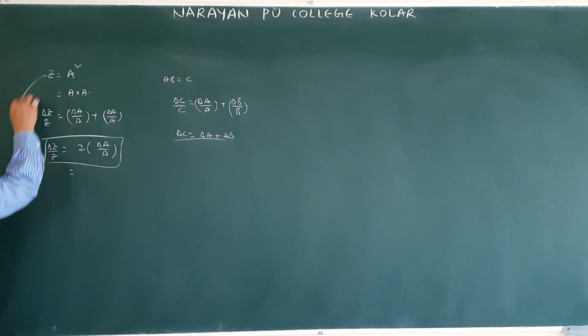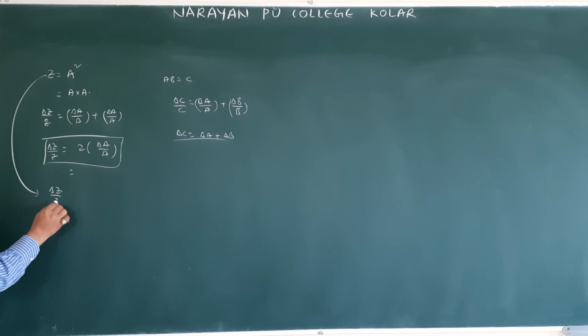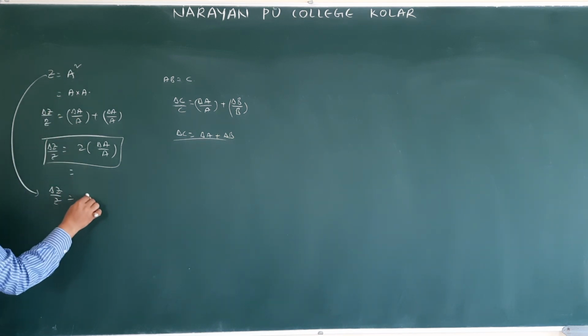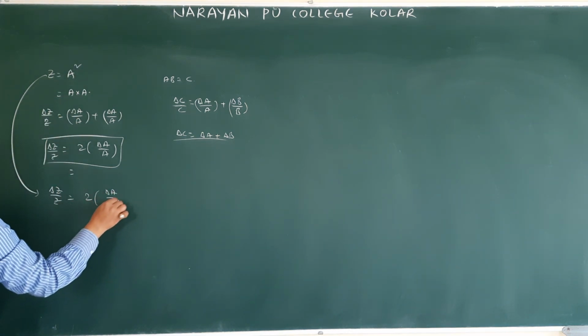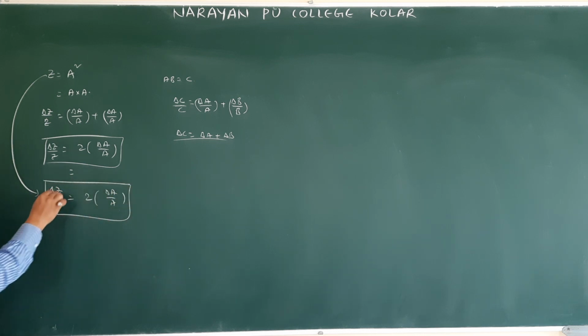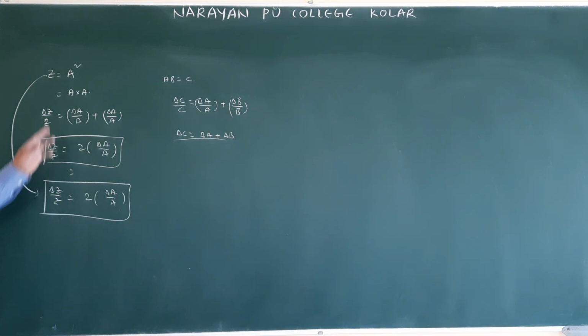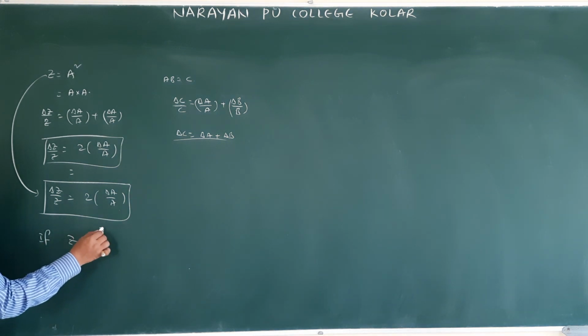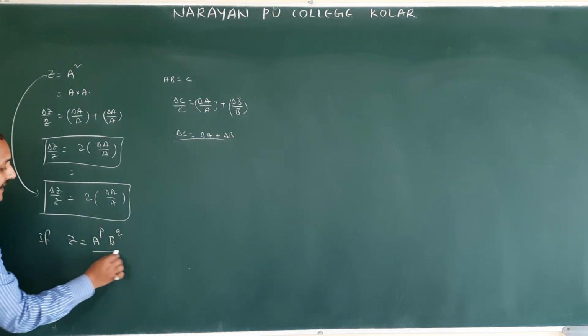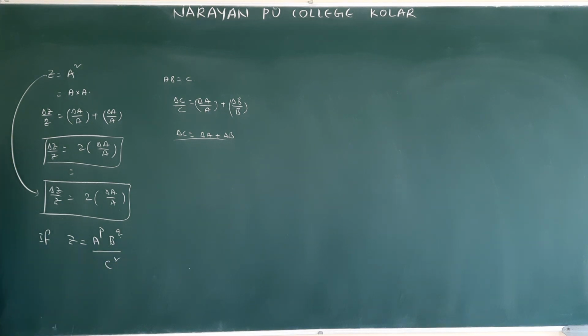How much power is there? Delta Z by Z is equal to, here power is 2, therefore 2 into delta A by A. This is called relative error whenever there is a power. So they give a small problem next: if Z is equal to A power p, B power q divided by C power r, then what is the relative error?